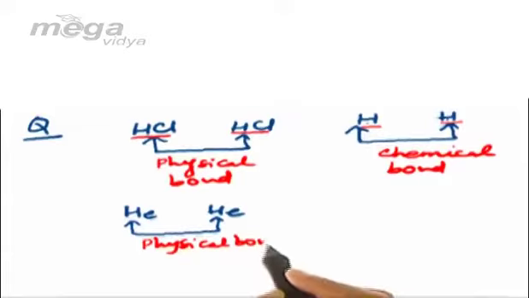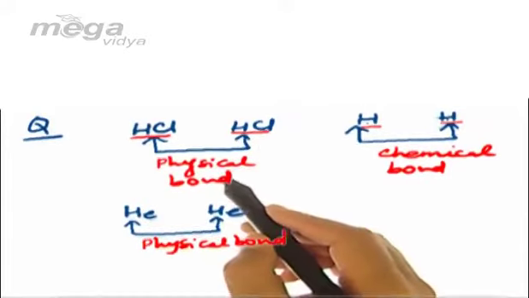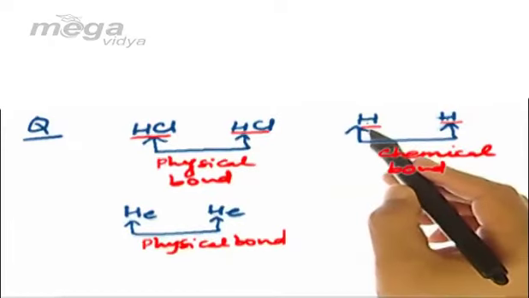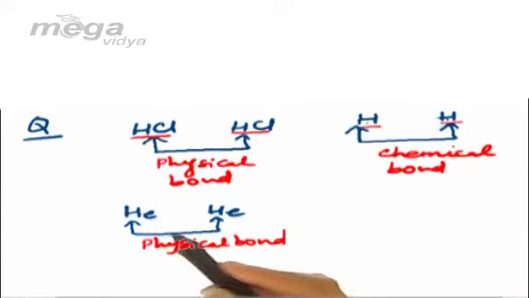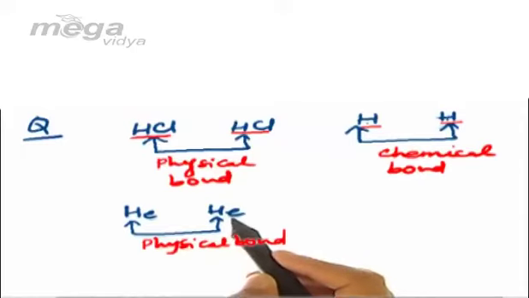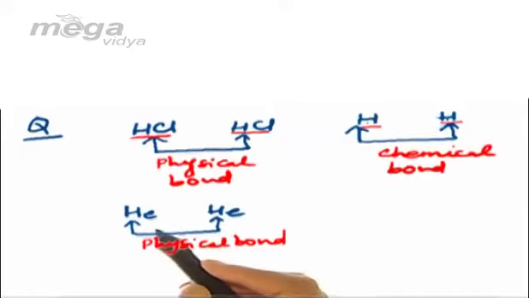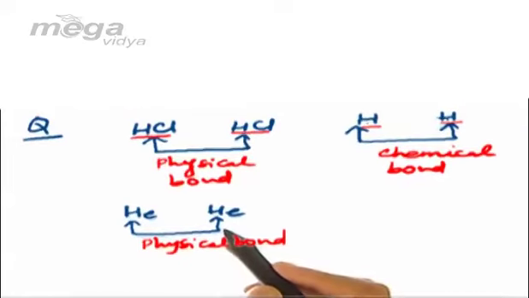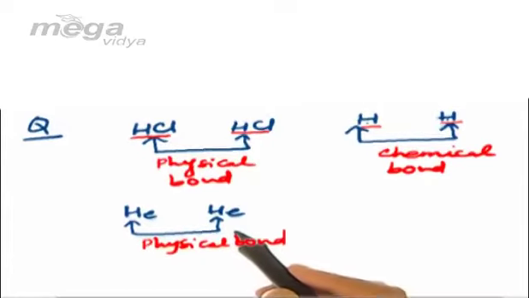bonding. So we can conclude here that in case of two molecules the bonding will be physical. In case of two species in the atomic state the bonding will be chemical, and in case of two atoms that are inert gases, then again the bond will be physical. The reason is that inert gases, that is the 18th group elements, have inert gas configuration, that is stable configuration, so they do not undergo any kind of electronic involvement during bonding.